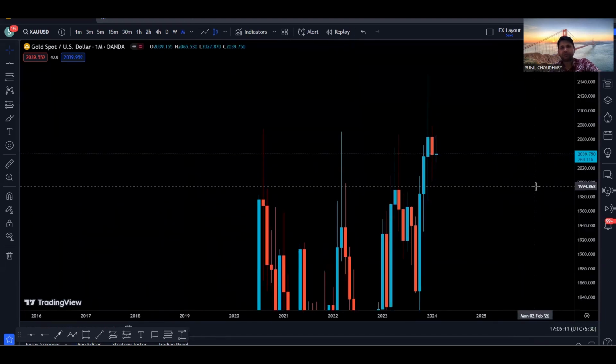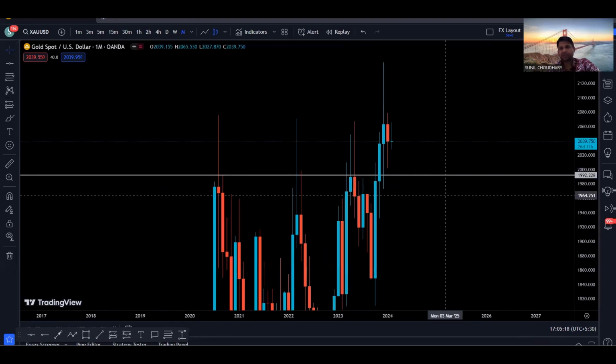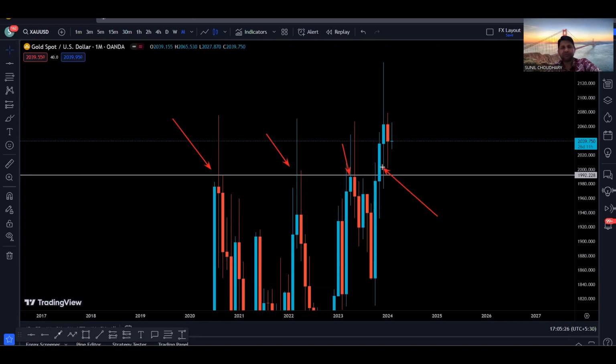So right now we are on the gold monthly time frame, and as we can see on the monthly time frame, we had this level. So basically at one point of time we had this resistance, and finally we broke above and closed above this resistance. So we basically created a high, and we can see that the last monthly candle closed bearish, but with a rejection to the downside. So basically two things can happen here.